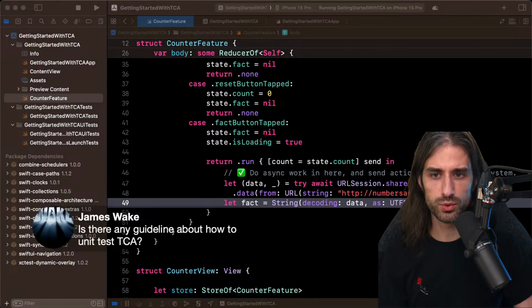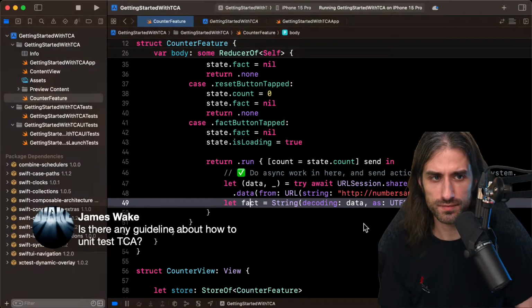Is there any guideline on how to unit test with TCA? I think it's the next chapter, so we're going to get to it soon. And I see a question for Stefan in the chat, so I will let Stefan answer.